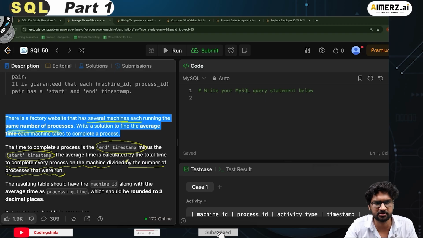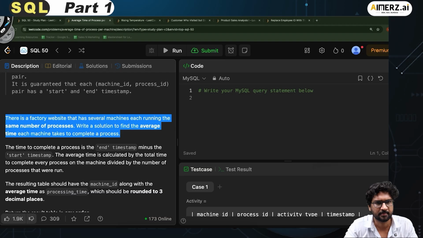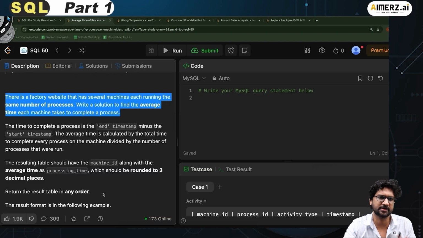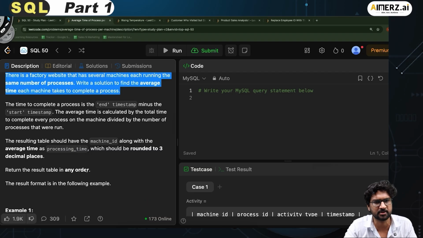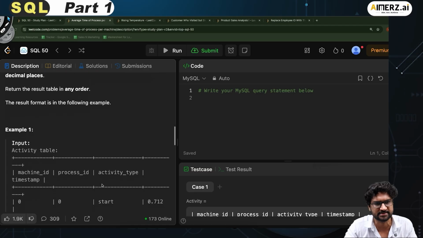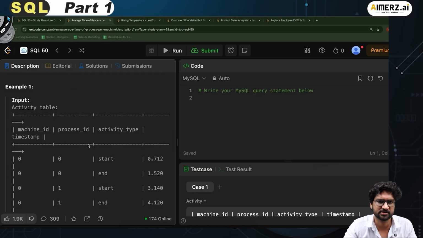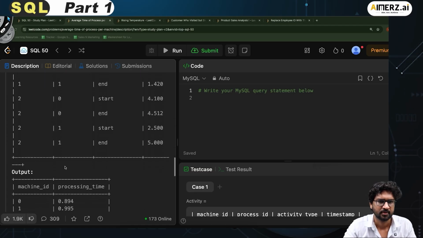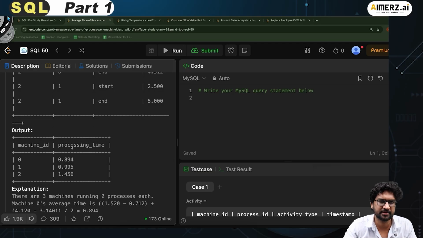Fair enough. The resulting table should have the machine ID along with the average time as the processing time, which should be rounded to 3 decimal places. Return the result table in any order. The result format is in the following example. Okay, machine ID, process ID, activity type, timestamp, and then I should have machine ID and the processing time. This is the average processing time.